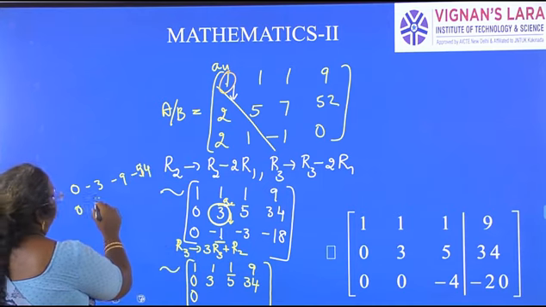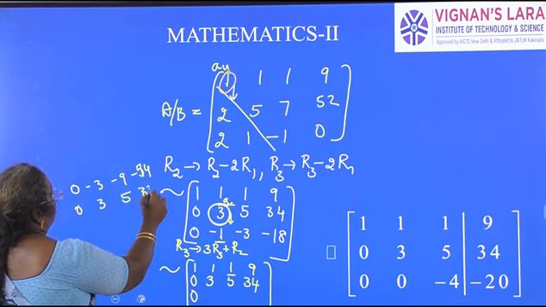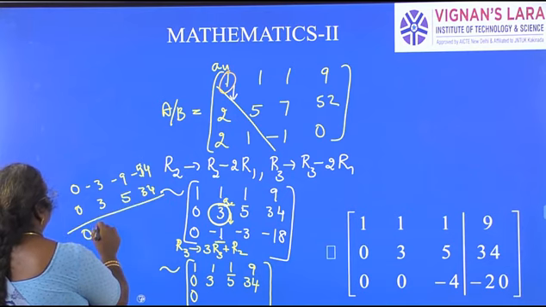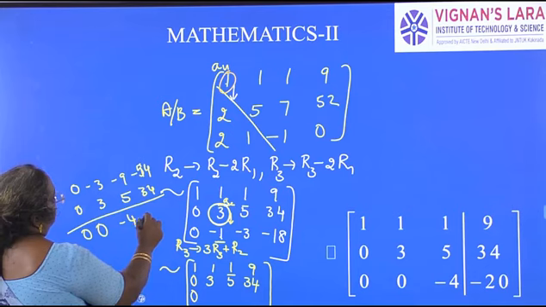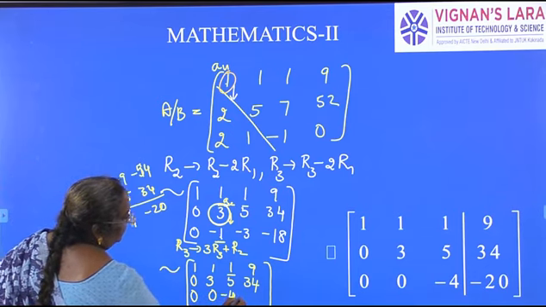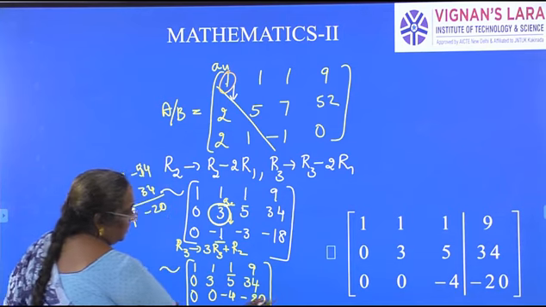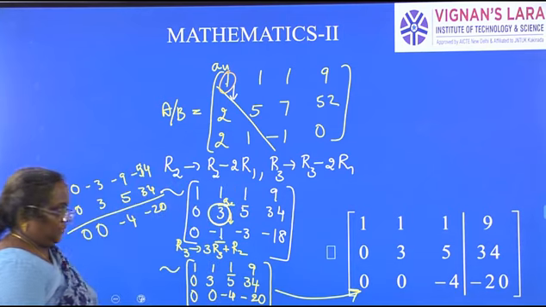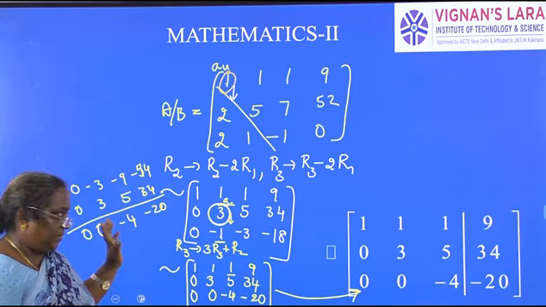Subtracting from this 0, adding 0, 3, 5, 34. So what is it that we get? 0, 0, minus 4, minus 20. See, that is what we got here. We have reduced it to echelon form.